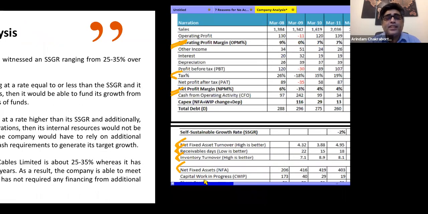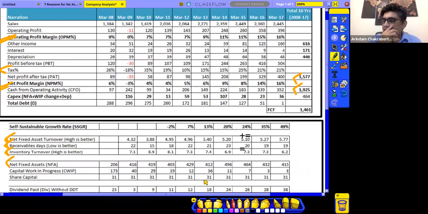That's the reason the company has not been required to raise a lot of funds either from the equity market or the debt market, because they are able to meet their requirements directly from the internal resources, right?